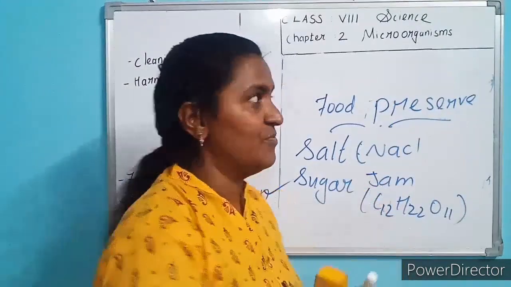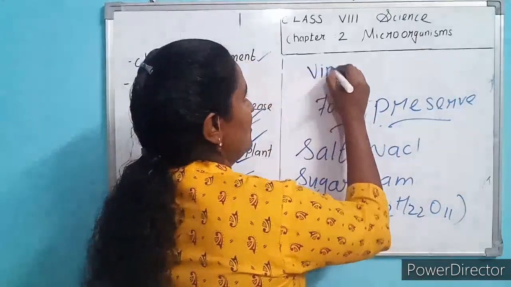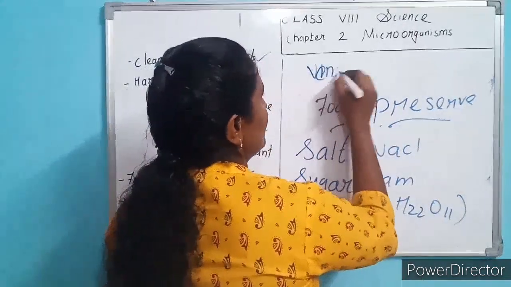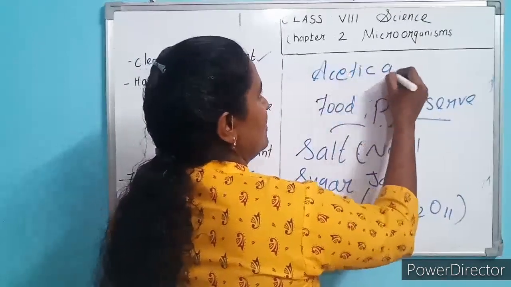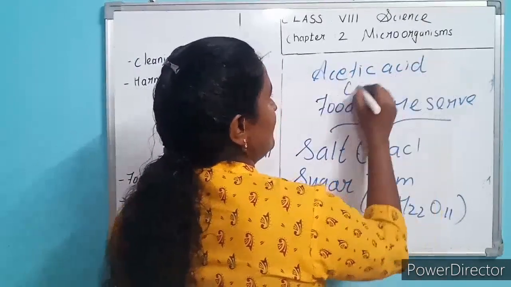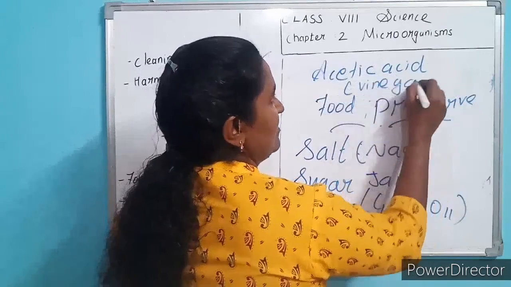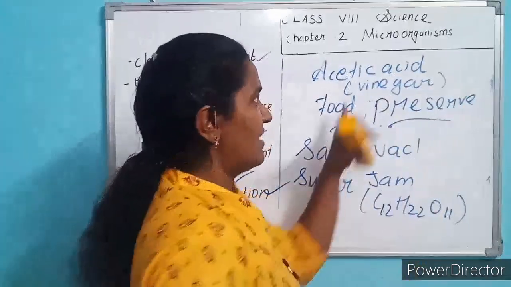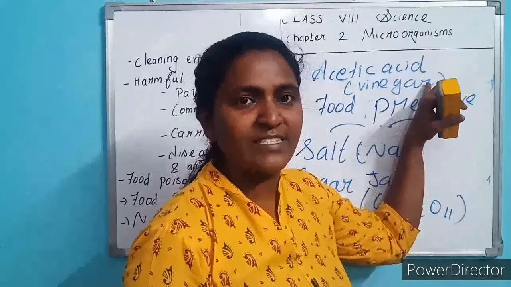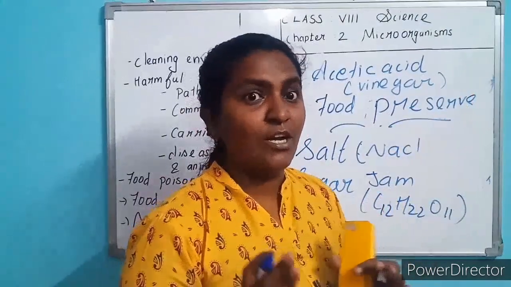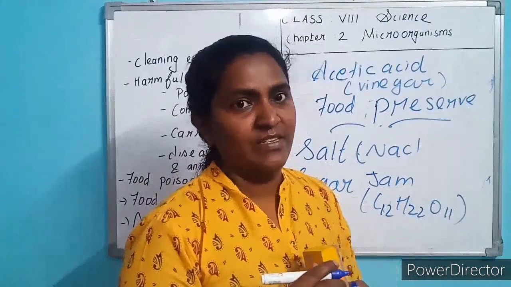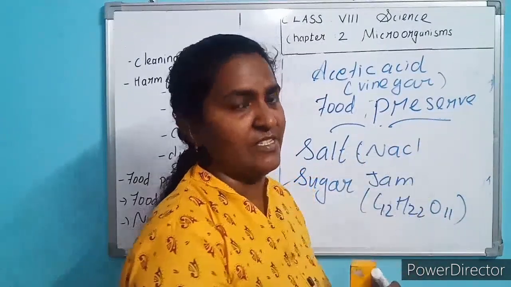And also vinegar, you know. Acetic acid is called vinegar. This also acts as a preservative. It is used to preserve the food. It doesn't allow the microorganisms to enter. These are some preservatives.